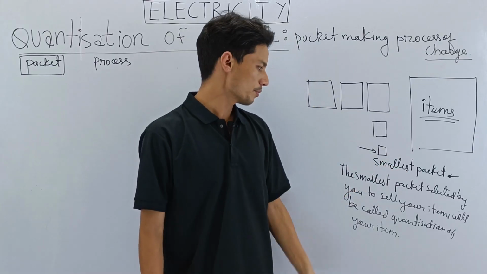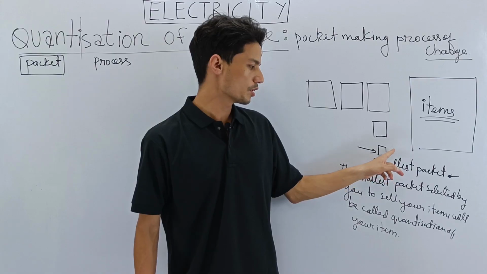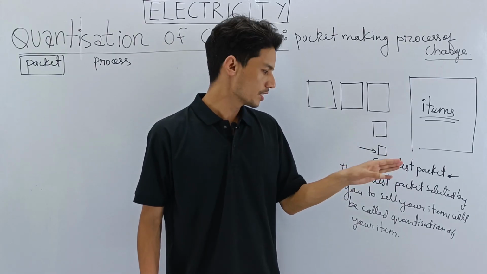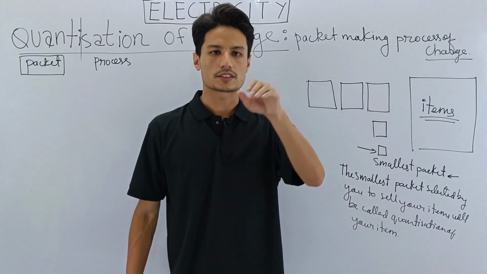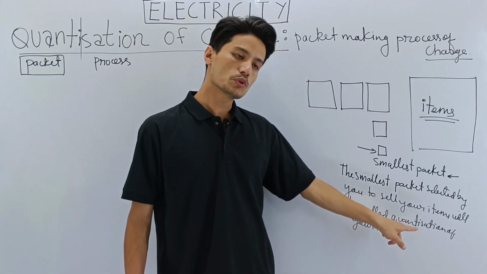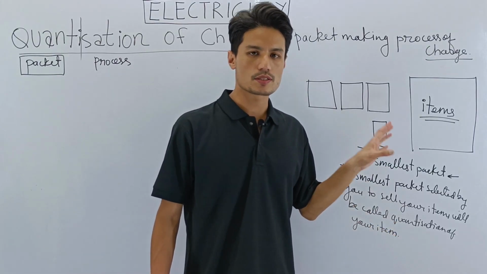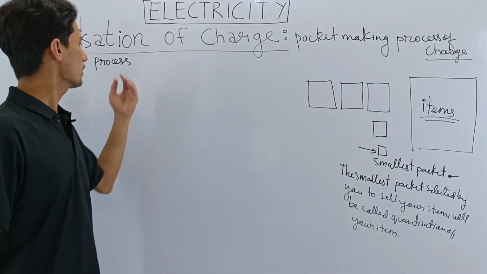So the smallest packet which you have selected to sell your item to your customer, below this you are not going to make any smaller packet. Below this it is impossible to make any smaller packet. So this is the smallest packet which you can make to sell your item to the customers who want a small amount. That will be called the quantization of your item.